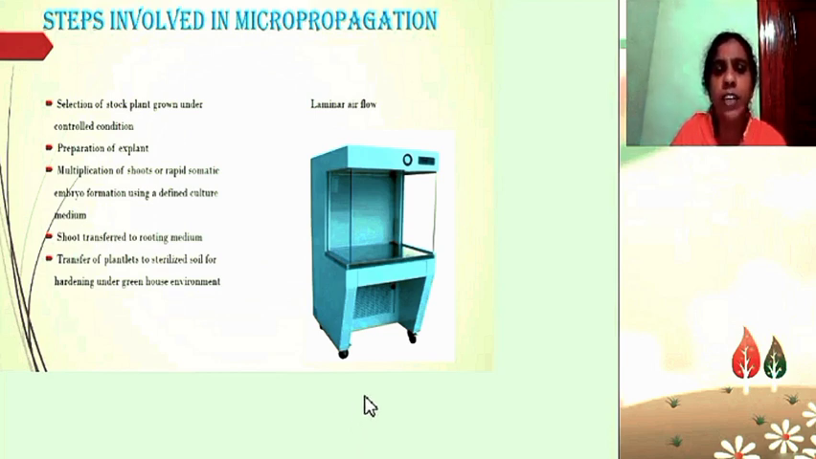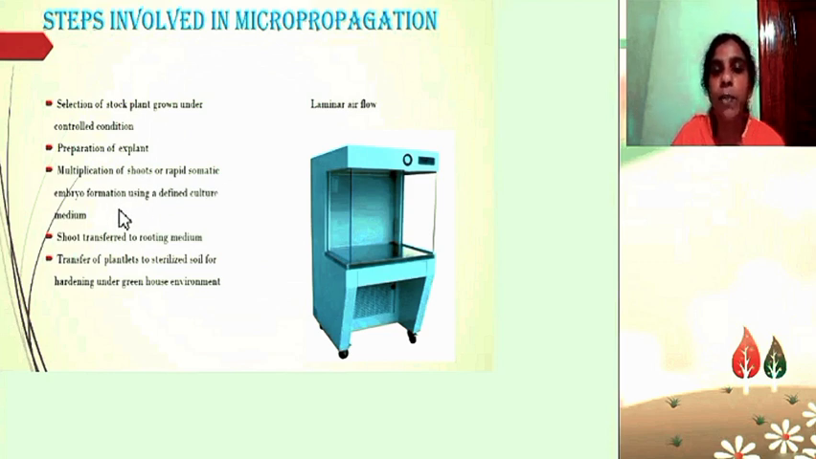This inoculation should be done under a laminar airflow chamber where a high efficiency particulate air filter is present, which brings ultra clean air from inside towards the outside, so that it prevents the entry of microorganisms. After inoculation, it is maintained in the culture room so that multiplication of shoot or rapid somatic embryo formation takes place.